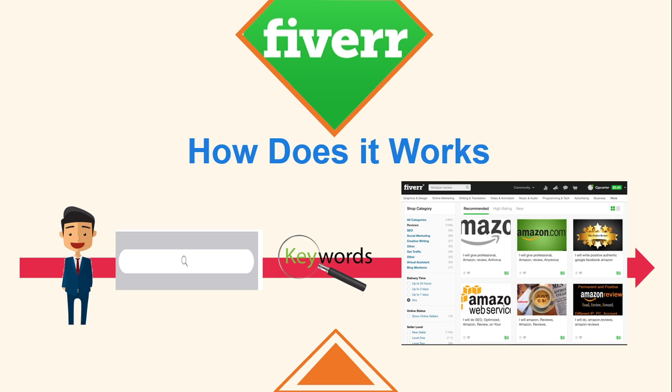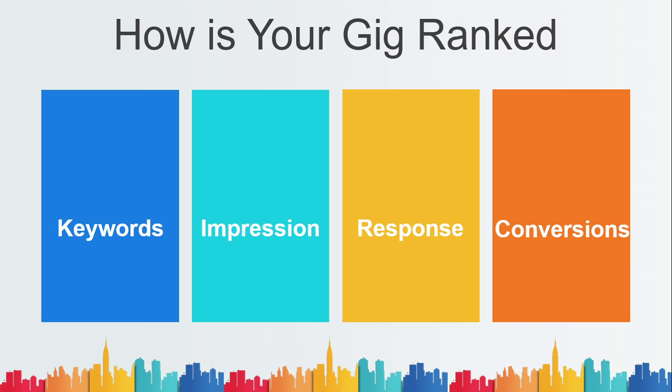Now it is very important for us, in order for Sam to give us the order, that we appear at the top of the search results, which will increase our probability of getting the order from Sam. But again, being on top for a particular keyword is very difficult, and we need to understand a few things. How is our gig ranked, and how can we make sure that we are at the top? If not at the top, then at least on the first page of our particular category.